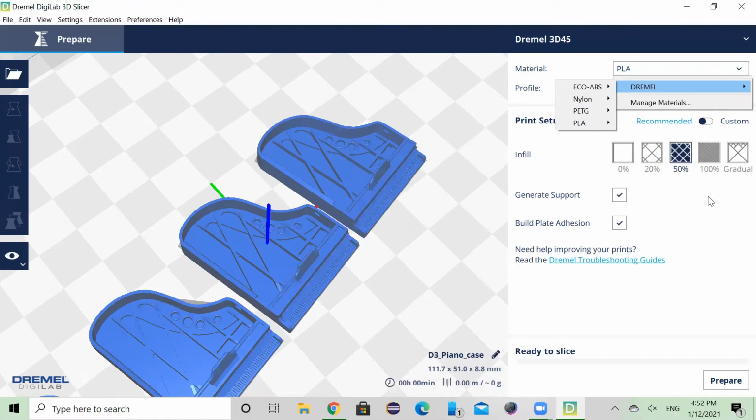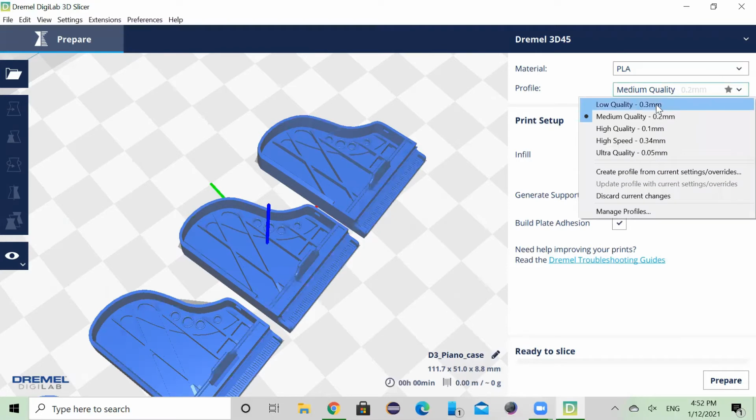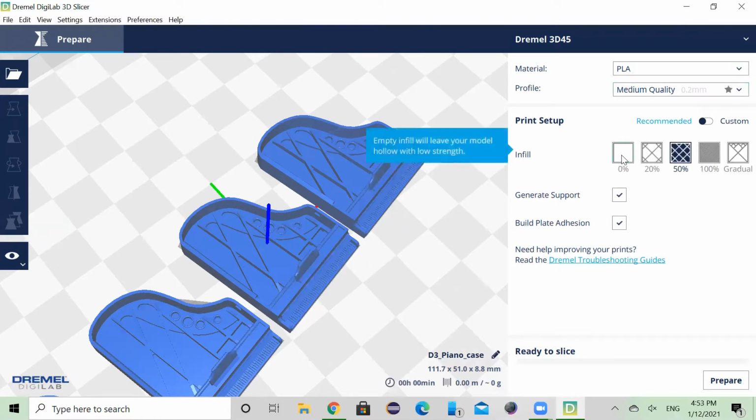And then another important thing is the quality of your model. So medium quality is most recommended. If you click on the drop down, there's different options. High speed is usually if you're in a huge time crunch, and ultra quality, which is usually not necessary for student projects, is for very high quality. Infill, if you highlight your cursor over them, it'll give you descriptions, but usually around 20% infill is recommended.